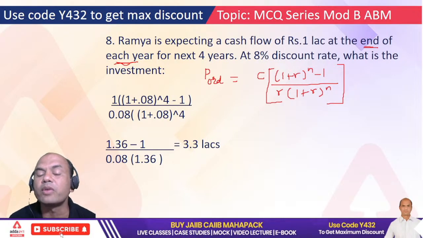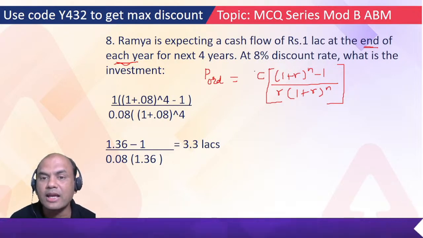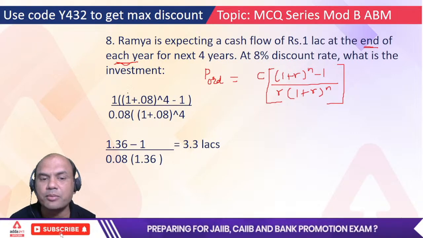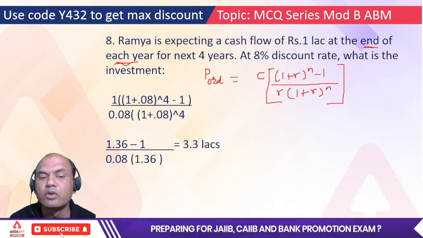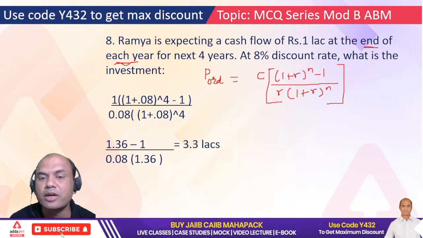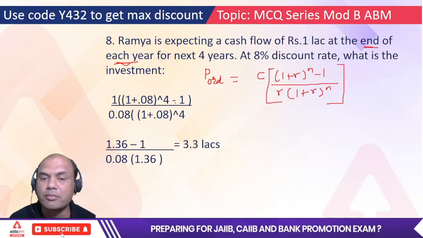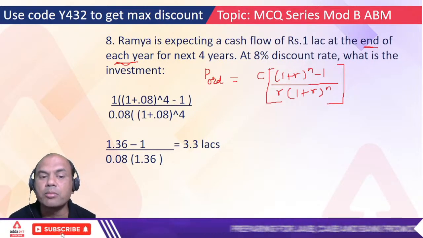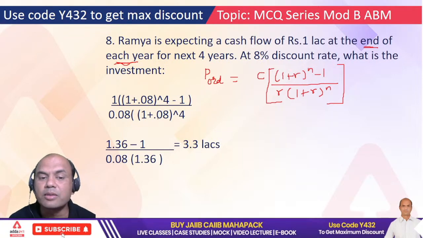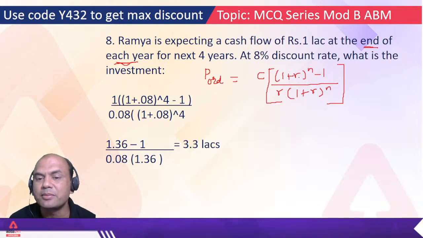C is what we get each year. So 1 lakh I am getting, so 1 lakh, and here I have written the same formula. 1 lakh into 1 plus R. R is what? 8%. Here it's annual, that's why no dividing, nothing, okay? 1.08 raised to 4, raised to n minus 1, right? The whole upon R into 1 plus R raised to n. Same thing comes down, okay?